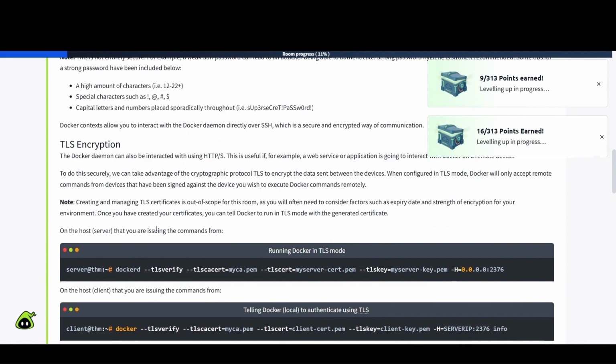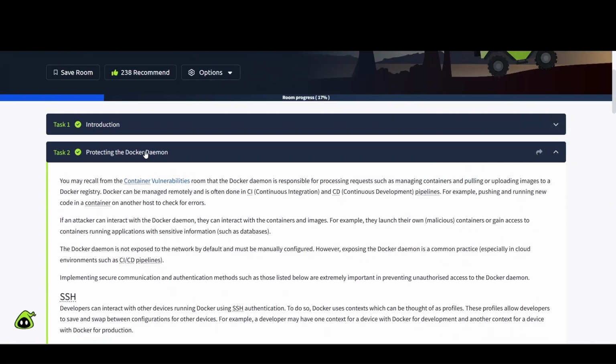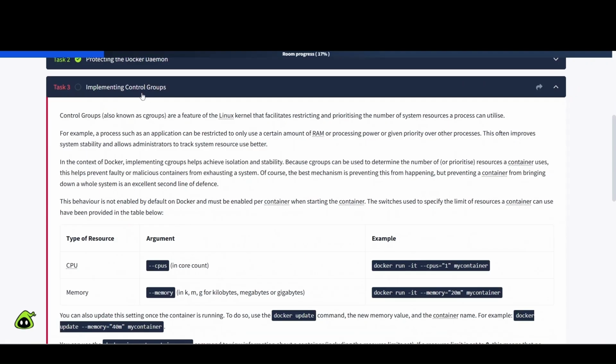And then we will continue on here to task number 3. And for some reason, these tasks don't automatically close as you proceed. Kind of annoying. Task number 3, implementing control groups. Control groups, also known as cgroups, are a feature of the Linux kernel that facilitates restricting and prioritizing the number of system resources a process can utilize. For example, a process such as an application can be restricted to only use a certain amount of RAM or processing power, or given priority over other processes. This often improves system stability and allows administrators to track system resource use better.